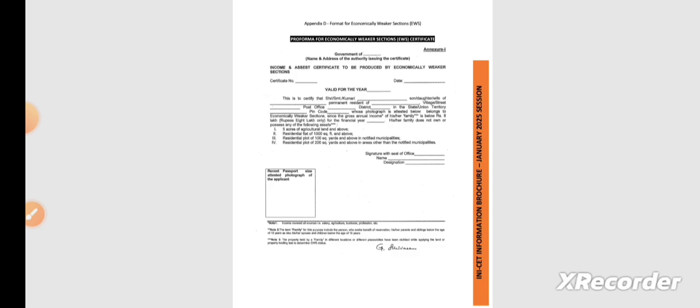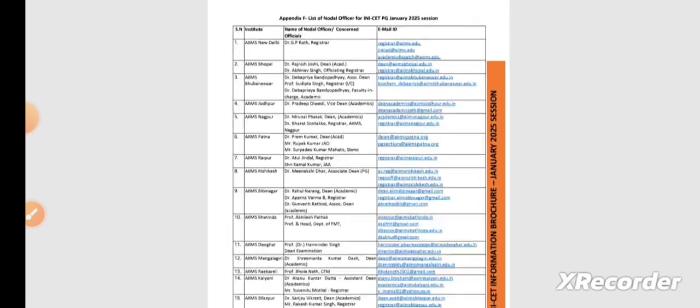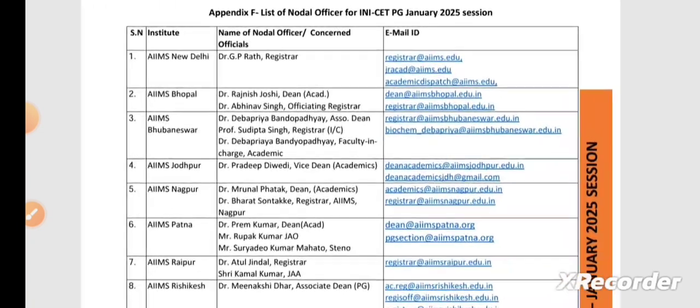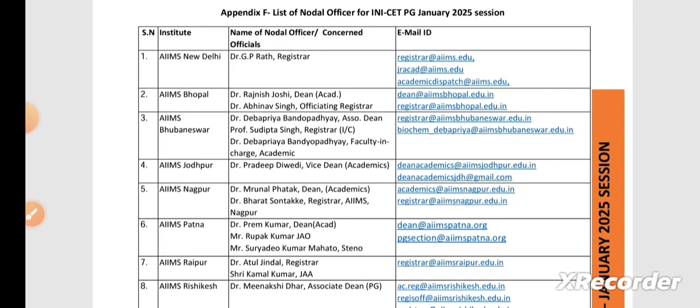In order to prevent cancellation of your seat, after your seat is allotted, if you have any doubts regarding the fee structure or regarding the hostel facility, you could just contact the nodal officers.